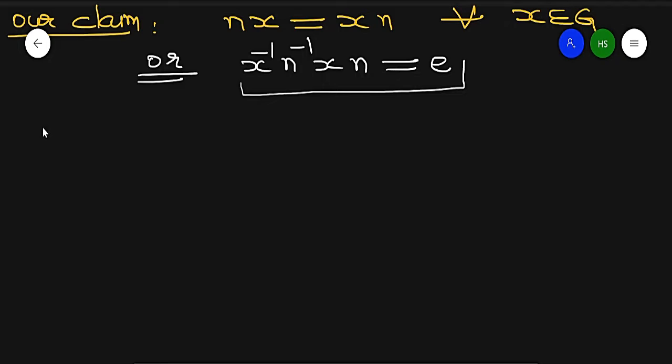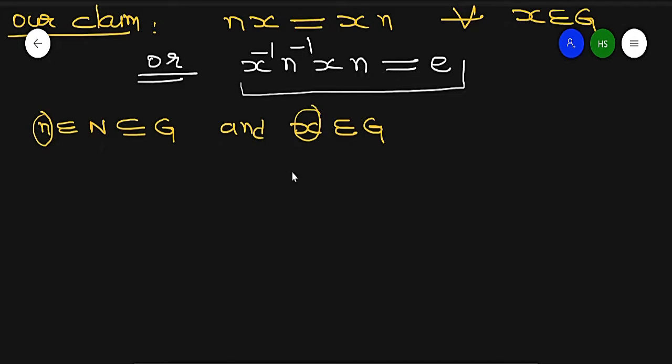Since n belongs to capital N and N is a part of G, and x is also a part of G, small n and small x belong to G. So x inverse n inverse xn is a commutator of G, so it belongs to G dash. Remember this as my first part.